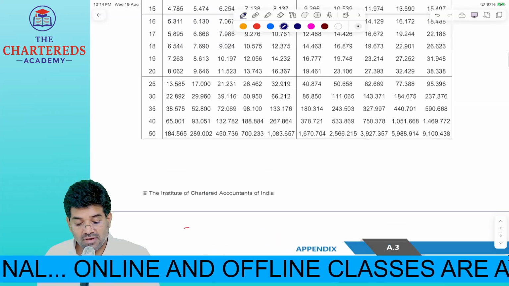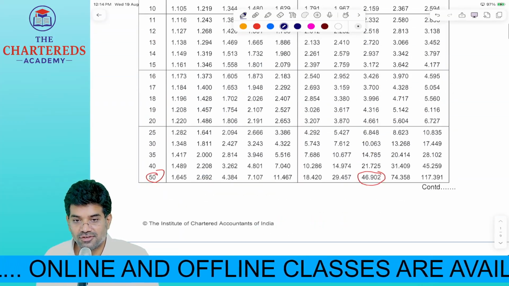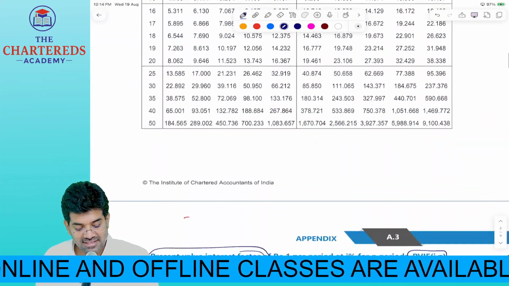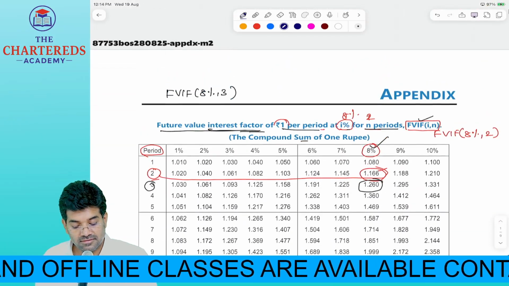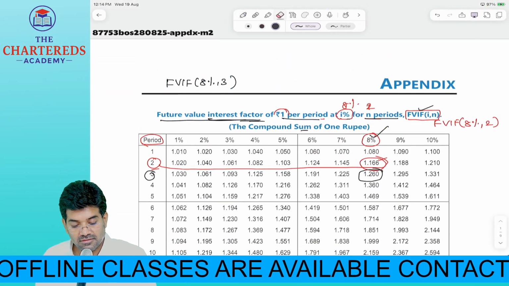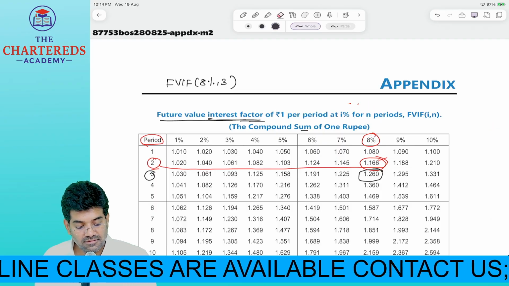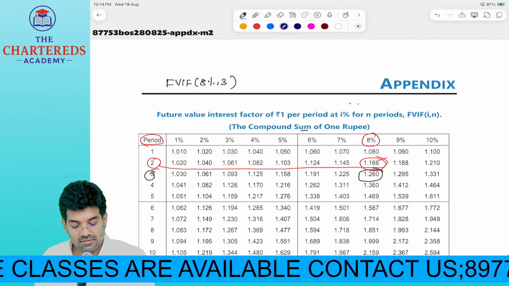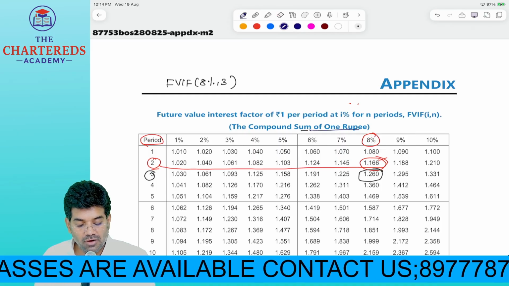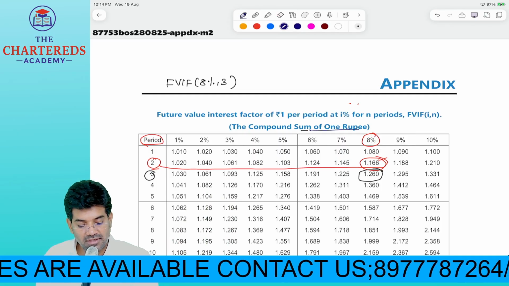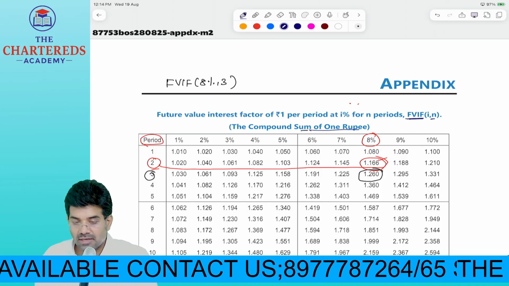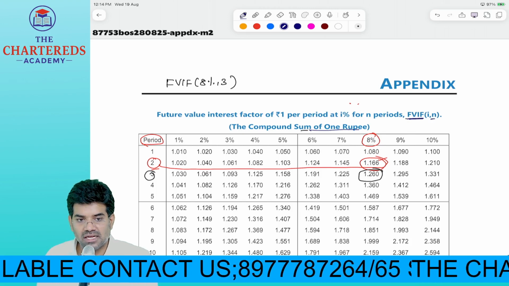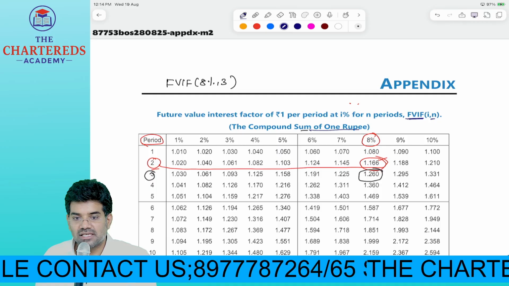సారీ, present value, no, this is, you're not telling me that also. That is which one? Present value కదా. మనం డిస్కస్ చేస్తుంది ఏంటి? ఫ్యూచర్ వాల్యూ. ఇదేనా? The compound sum of 1 rupee in future period. FVIF, I, N. ఇప్పుడు మనం తీసుకున్న ఎగ్జాంపుల్ ఏంటి? 15%. హౌ మెనీ ఇయర్స్? 3 years. ఎంత వచ్చింది మనకి ఆన్సర్?